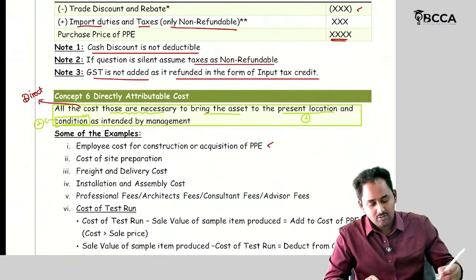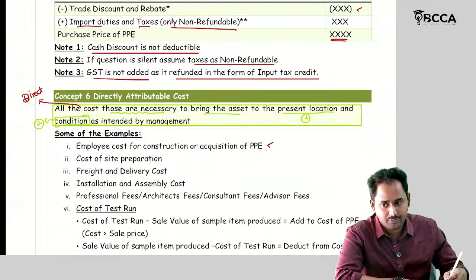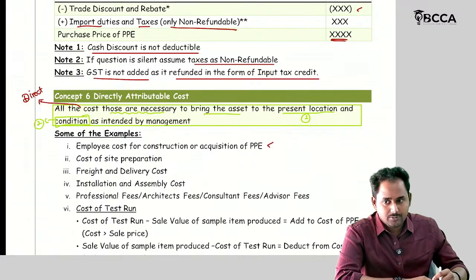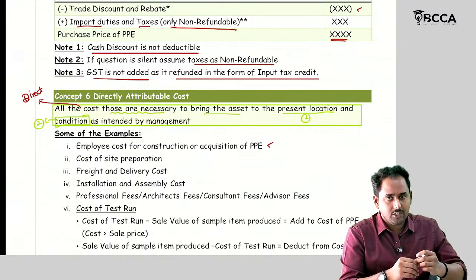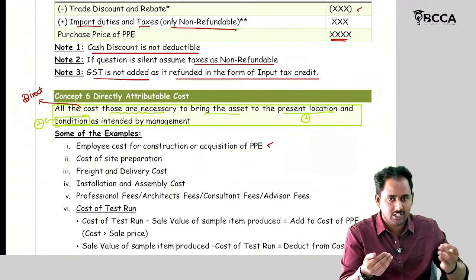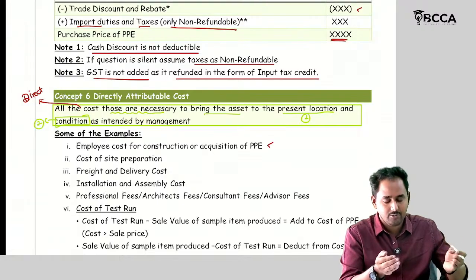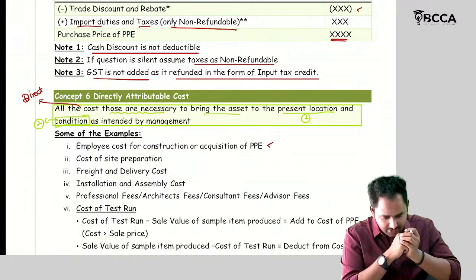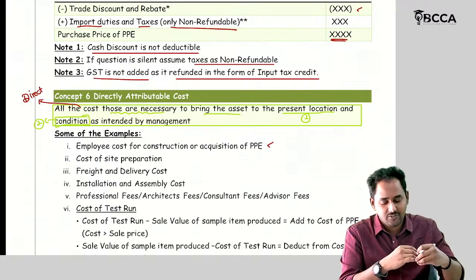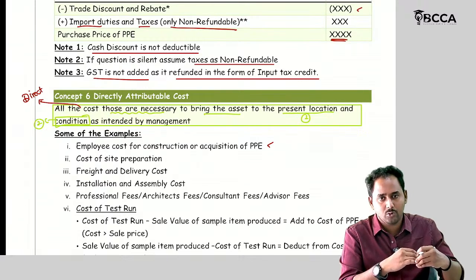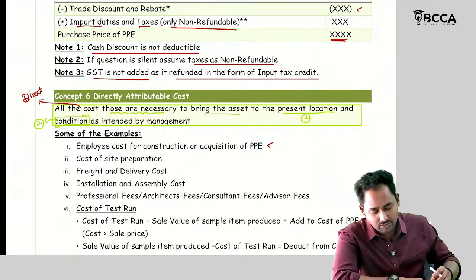Employee cost for the construction or acquisition of PPE. Sometimes the plant and equipment are very huge, and we cannot purchase such machinery just like that. We need to import the spare parts from different countries and assemble them in one place. That takes some time for construction. If you have incurred any employee cost for this, we can include those employee costs in the cost of the PPE.